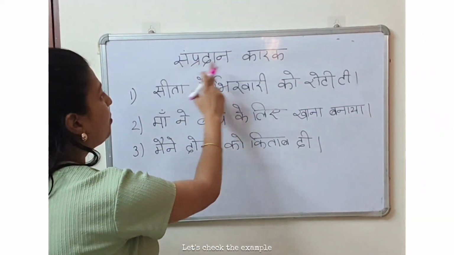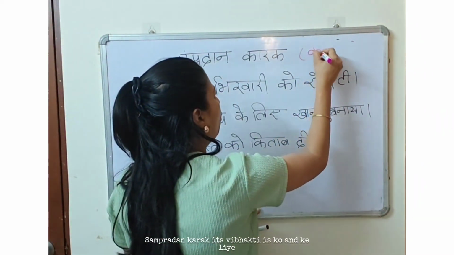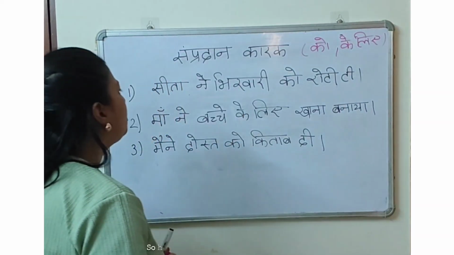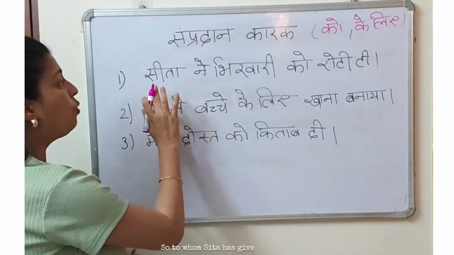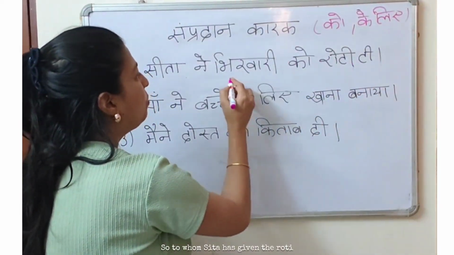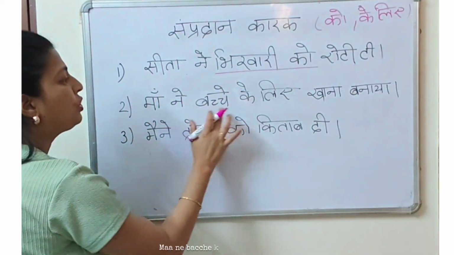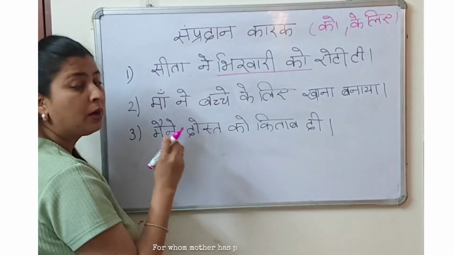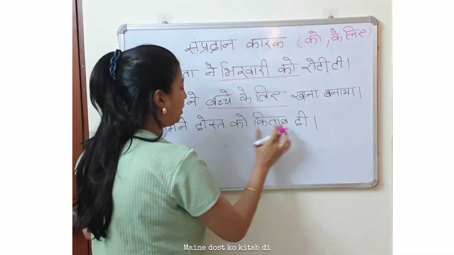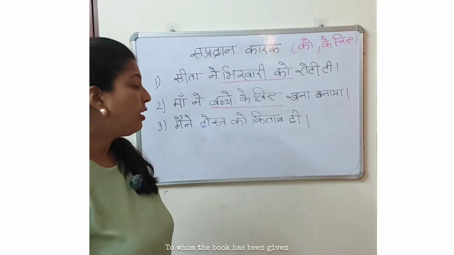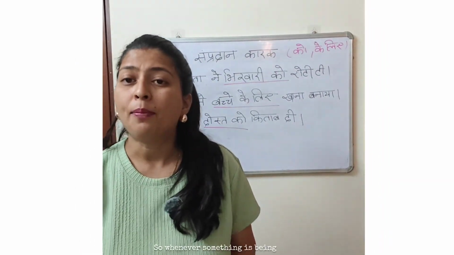Let's check the example. Sampradan Karak, its vibhakti is ko and ke liye. So here the first example, Sita ne bhikari ko roti di. So to whom Sita has given the roti? Bhikari ko. माँ ने बच्चे के लिए खाना बनाया. For whom mother has prepared the food? बच्चे के लिए. मैंने दोस्त को किताब दी. To whom the book has been given? दोस्त को. So whenever something is being given or done for someone, that is always sampradan. Pradan means to give.